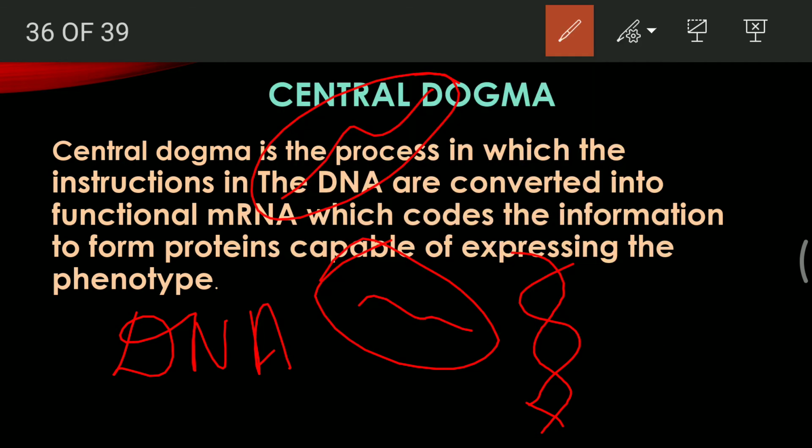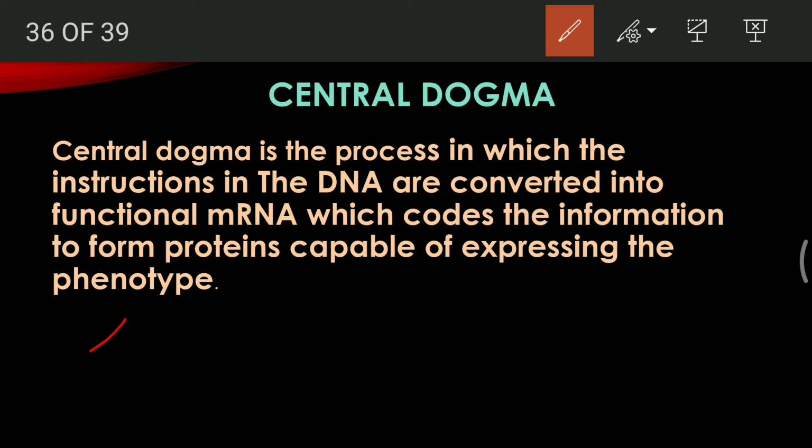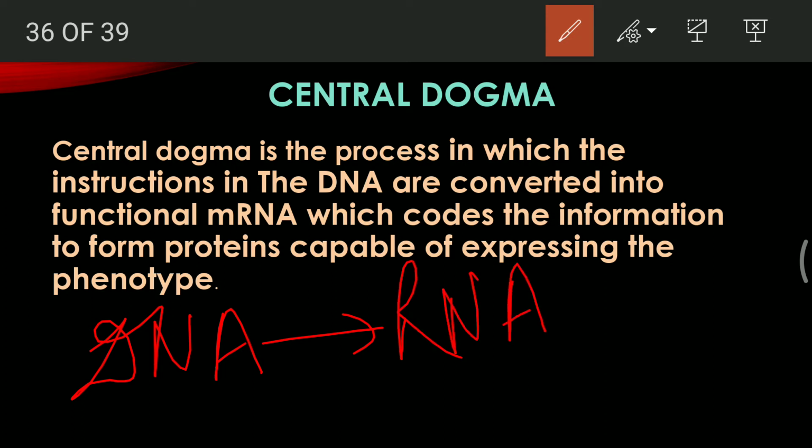Now after that, we see one more thing happening. Once the DNA is formed, the information of the DNA is transcribed in order to form an RNA. This RNA is a specialized RNA, which is mRNA. The entire information of the nucleus, or how the genetic material is coded, is in a messenger RNA, and that messenger RNA further goes to the cytoplasm, and over there it forms the proteins.